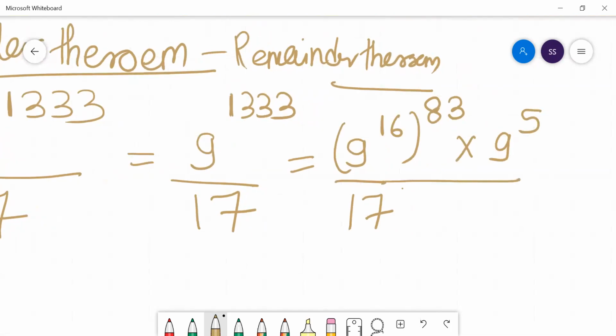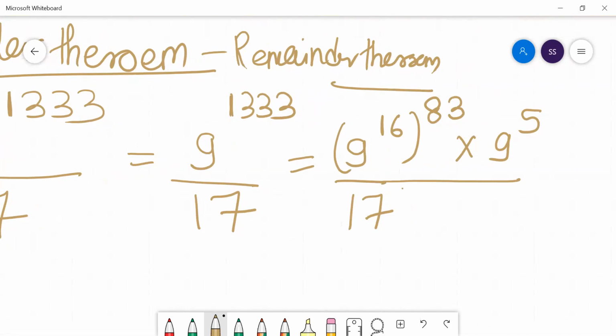So you can break 1333 in this way. Let me check: 16 threes are 48, 16 eights are 128, so this is 1328. 1328 plus 5 is 1333.